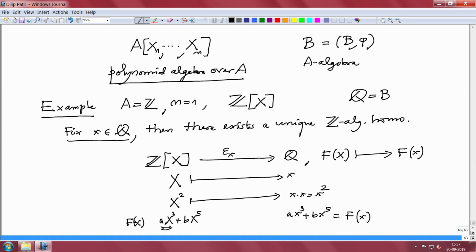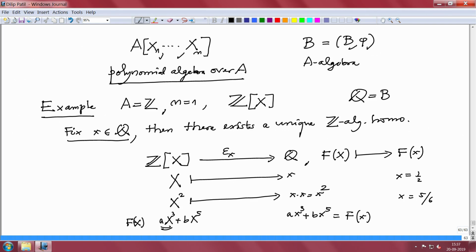So, that is why this map is the evaluation map. This is evaluation at x. So, you could take x equal to half, x equal to 5/6 and so on. And all algebra homomorphisms have to be like this, because x has to go somewhere and that you call small x, and then everybody is uniquely determined.